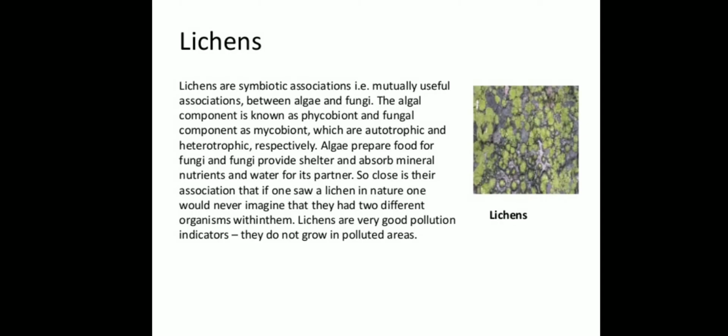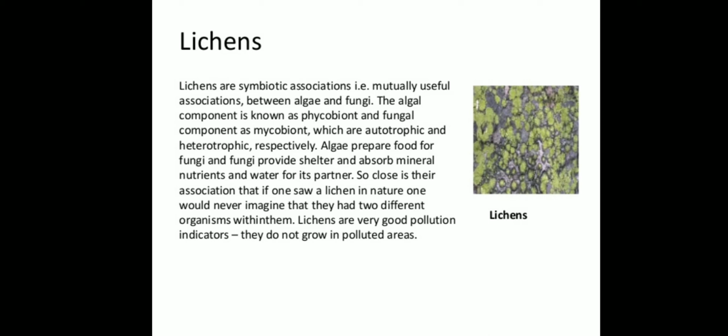Lichens. Lichens are symbiotic associations, that is, mutually useful associations between algae and fungi. The algal component is known as phycobiont and fungal component as mycobiont, which are autotrophic and heterotrophic respectively.